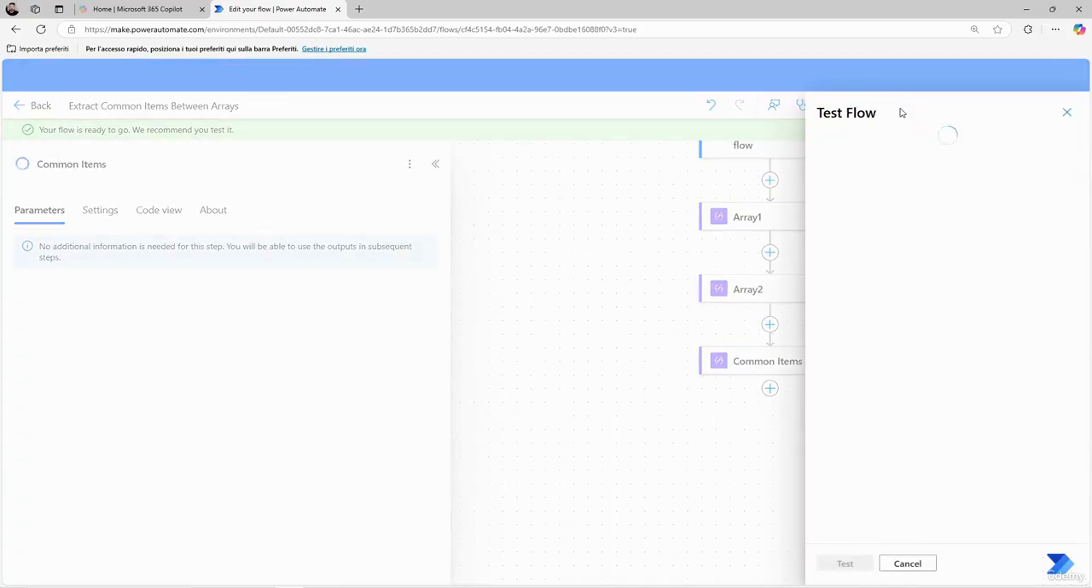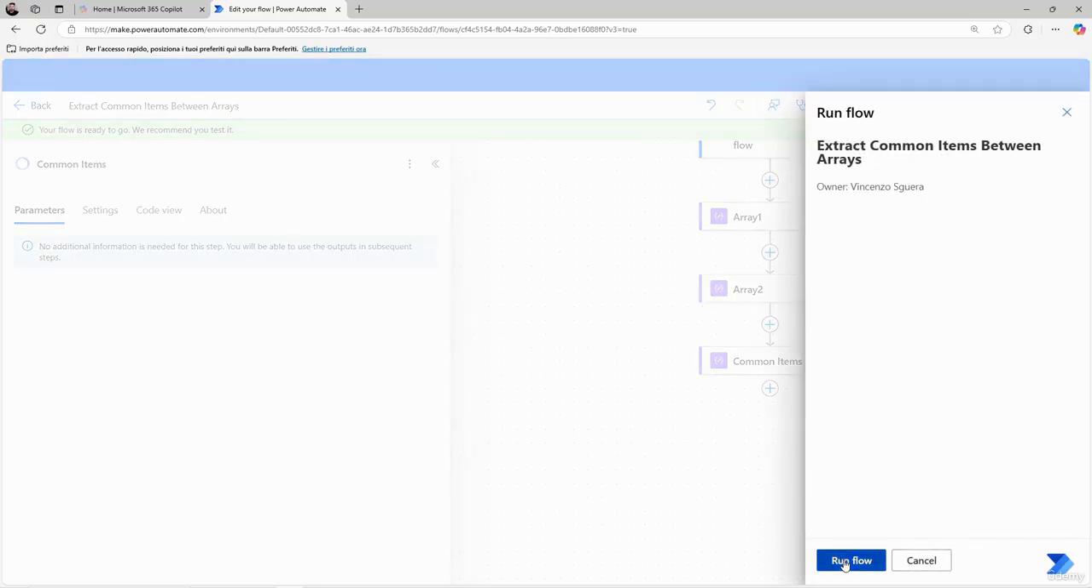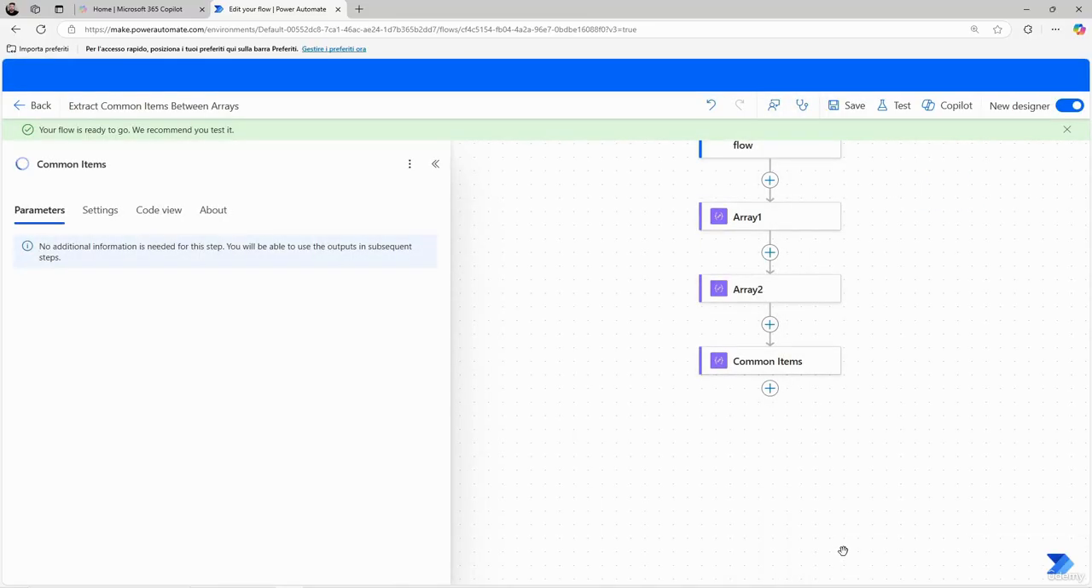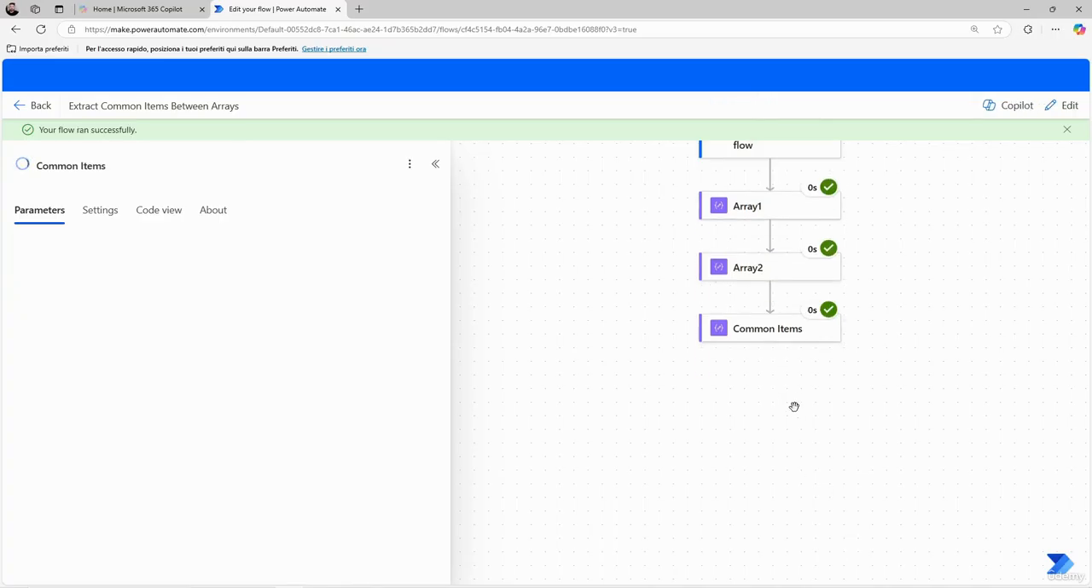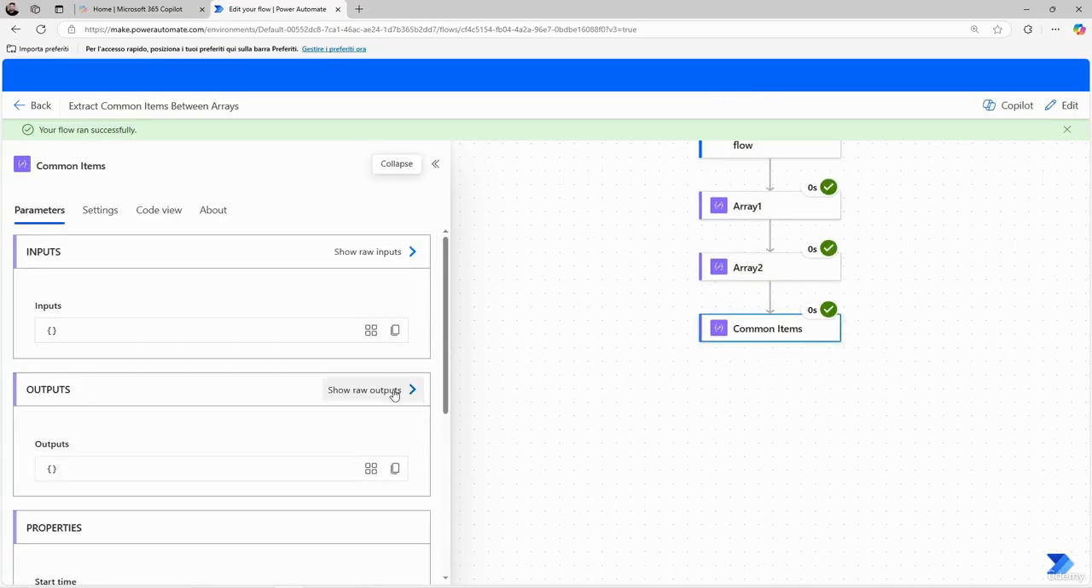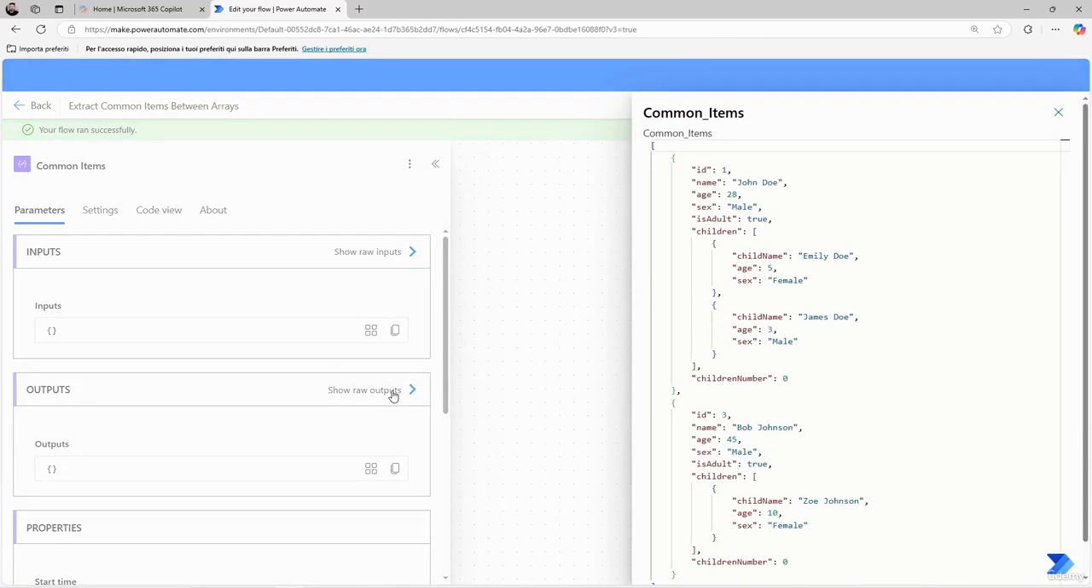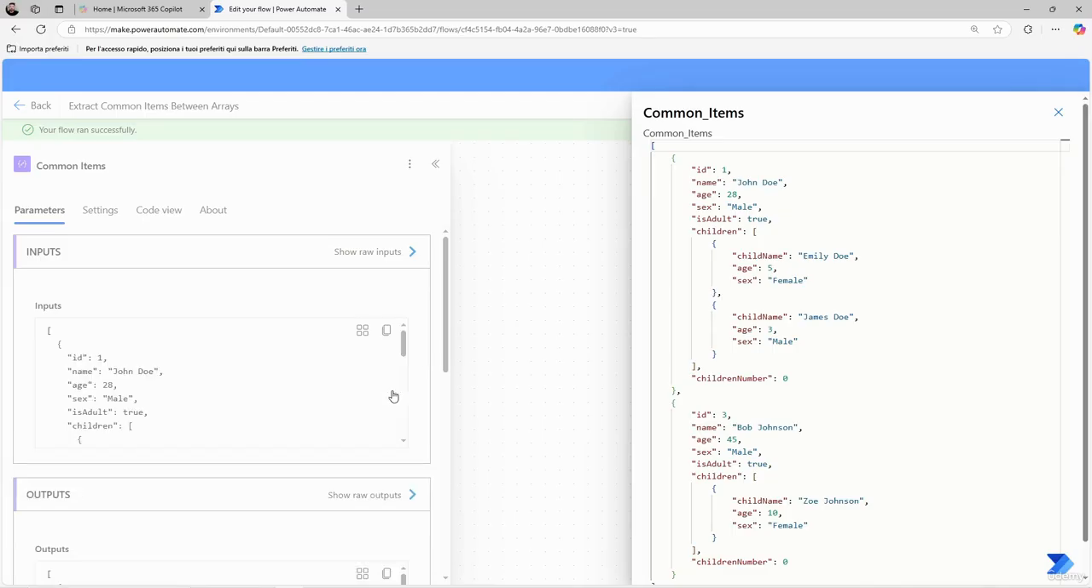After executing the test, the Common Items Compose action will return an array containing only the elements found in both input arrays. The result confirms that only John Doe with ID 1 and Bob Johnson with ID 3 are extracted, as they are the only elements that are completely identical in both arrays.